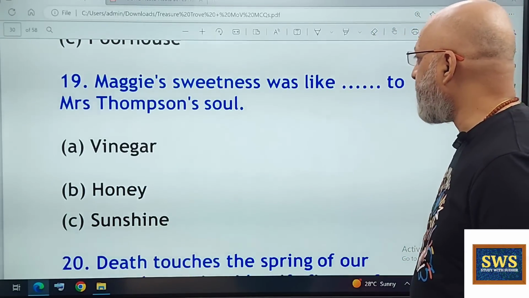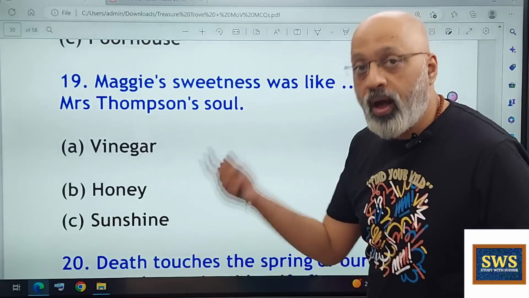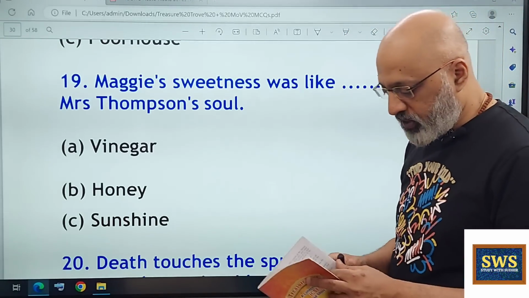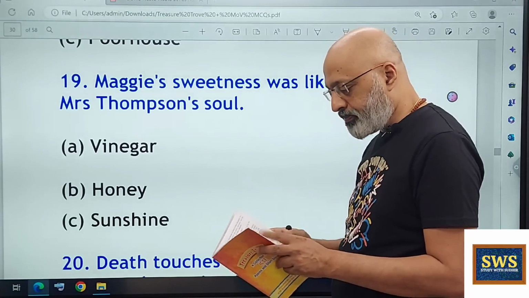Maggie's sweetness was like dash to Mrs. Thompson's soul. Again, quoting directly from the text, the last paragraph of this chapter. That's where I have taken this from.